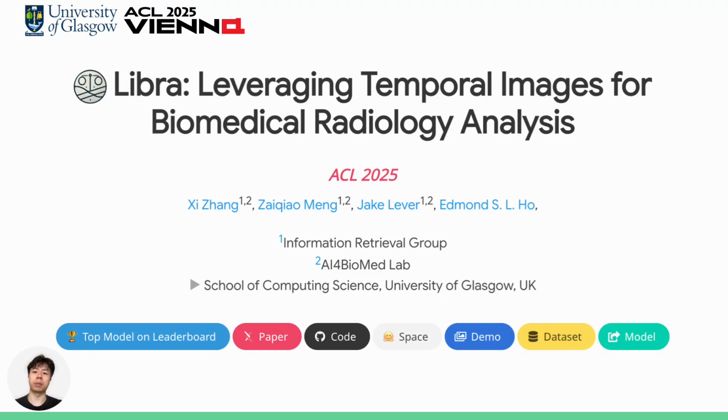Hi everyone, I'm excited to present our paper titled Leveraging Temporal Images for Biomedical Radiology Analysis, aka Libra. This work was done in collaboration with my three advisors, Zaichao, Jack, and Adam.